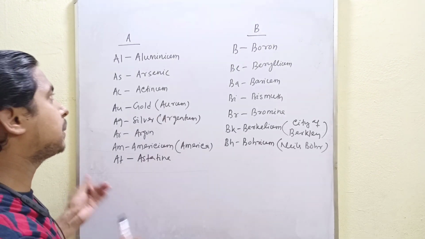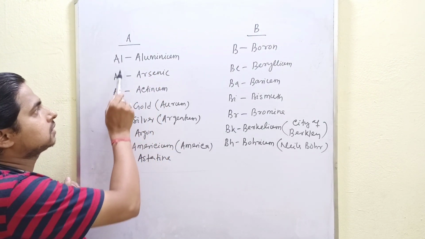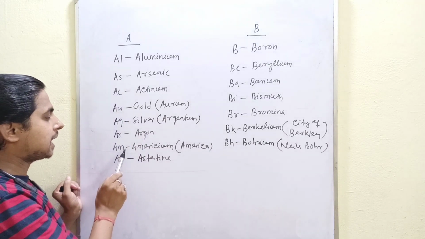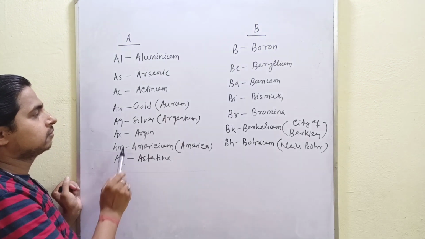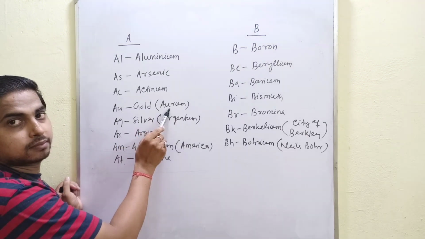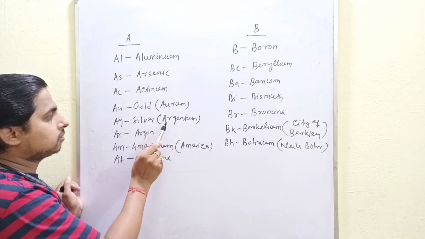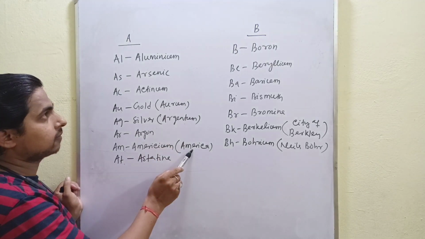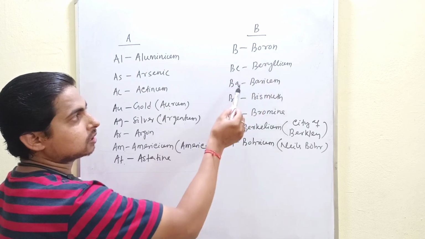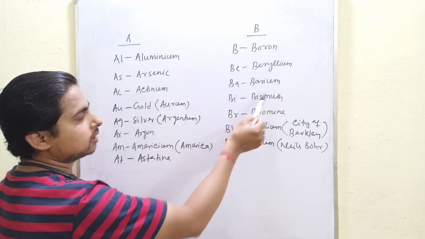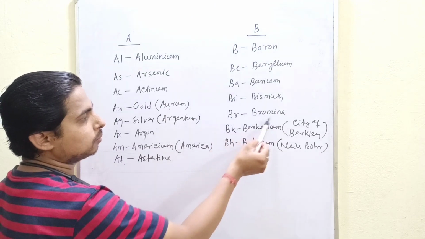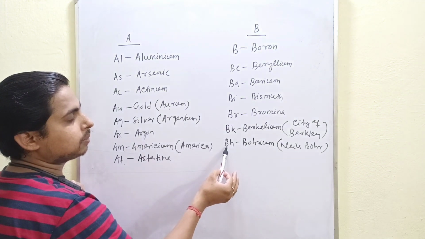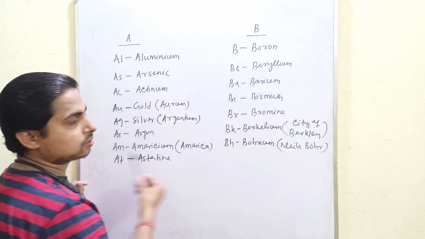Now discuss alphabet A: aluminium, arsenic, actinium, gold, silver, argon, americium, astatine. This is the Latin name of gold, aurum. This is the Latin name of silver, argentum. This is the country name of americium, America. Similarly, B for boron, beryllium, barium, bismuth, bromine, berkelium from the city of Berkeley, and bohrium, according to scientist Niels Bohr.